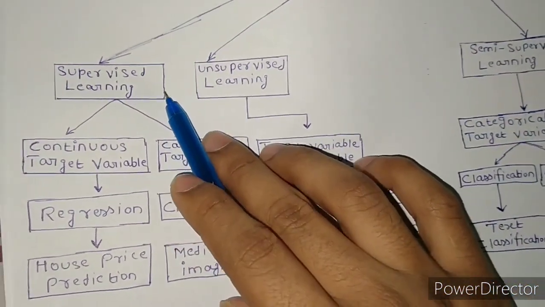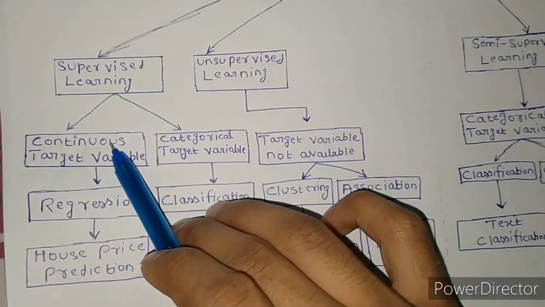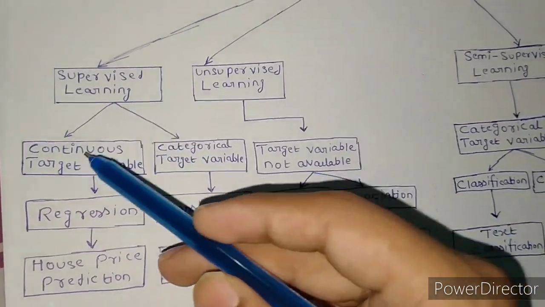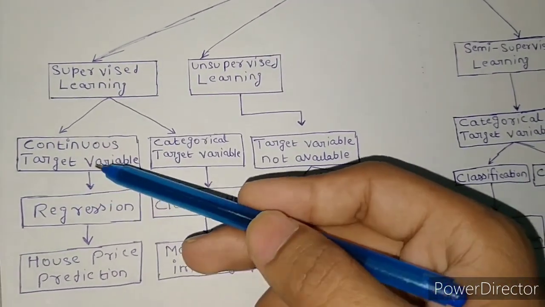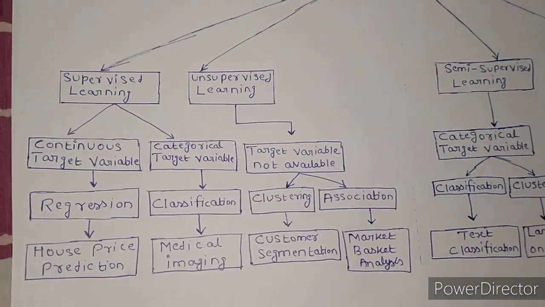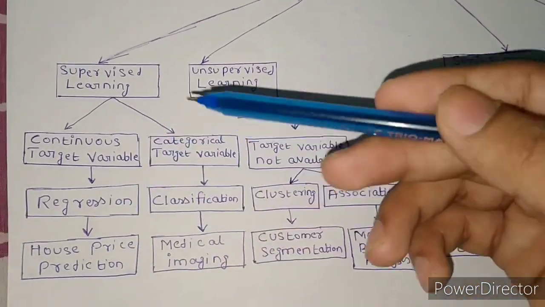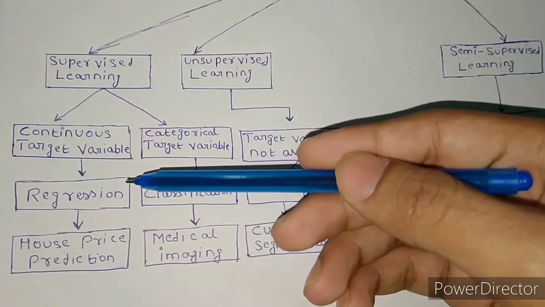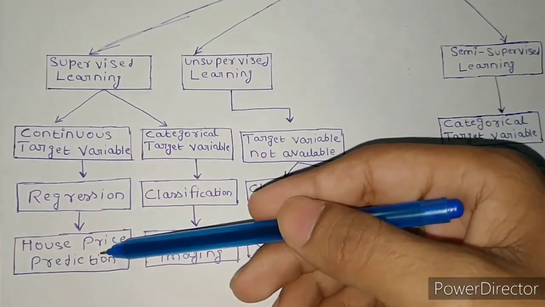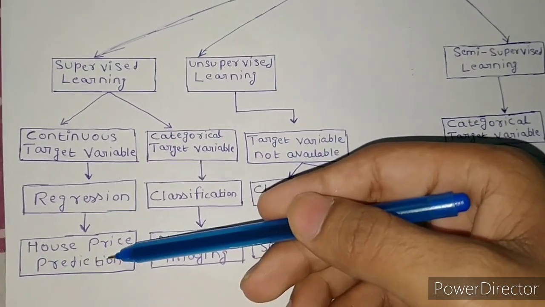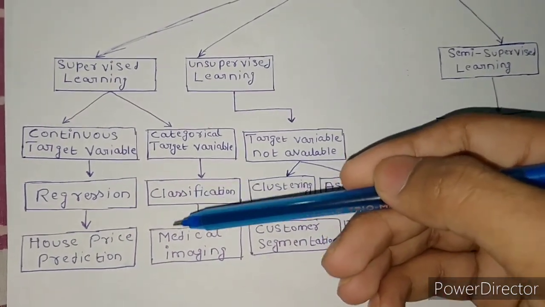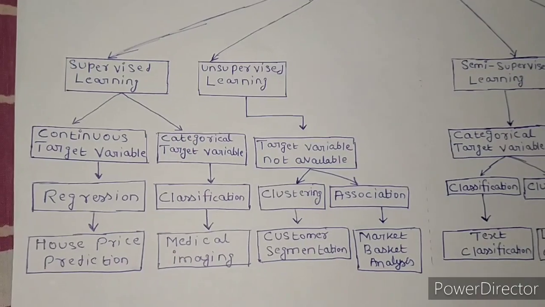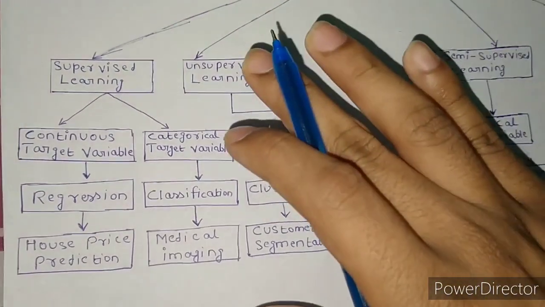Supervised learning is further divided into two parts: continuous target variable and categorical target variable. For a continuous target variable we have the regression model, and for a categorical target variable we have the classification model. We can use the regression model in house price prediction, and we can use classification in medical imaging. So that was supervised learning.